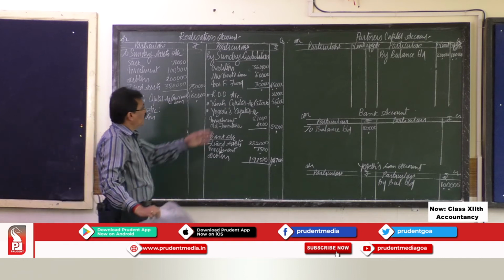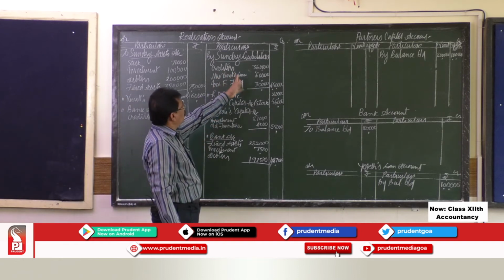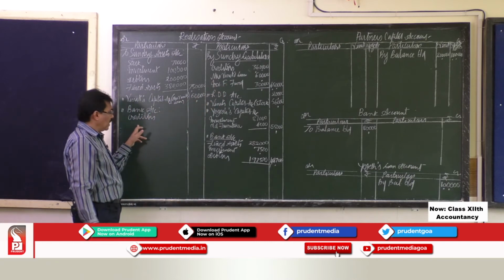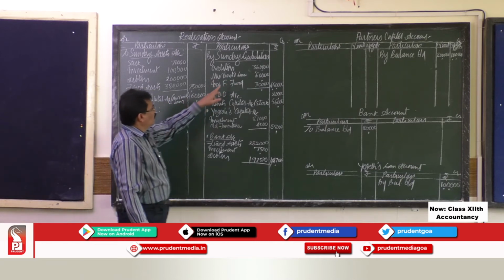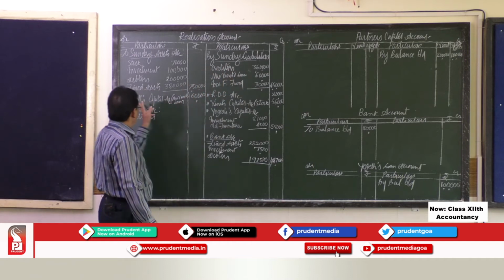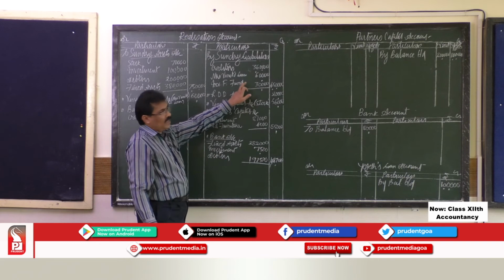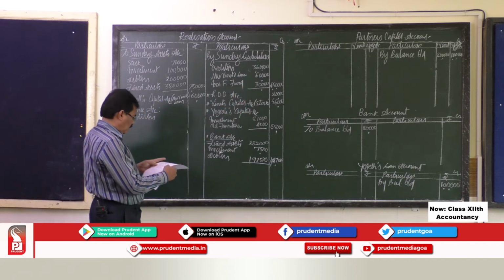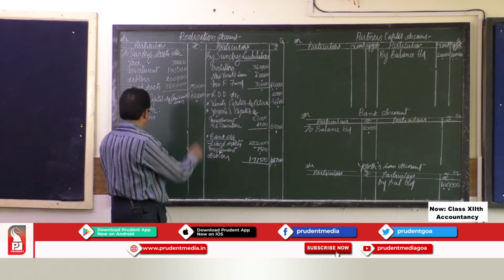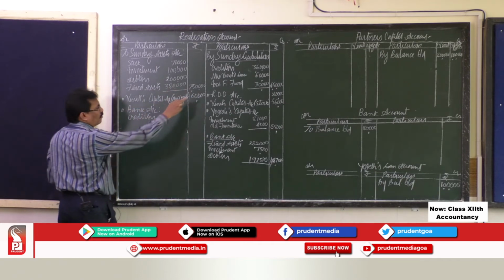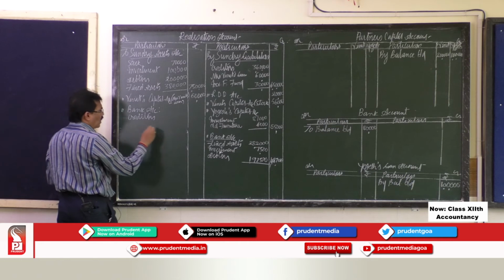Now here we had total 3 liabilities. One is creditors. The information is given about the creditors, how much money is paid. Vinith's loan is taken over by Vinith, so that is also settled. No information is given about the investment fluctuation fund, so you should not pay for this, it is an internal book adjustment.